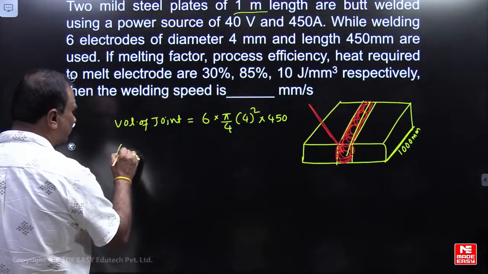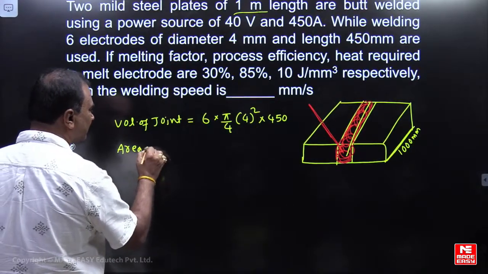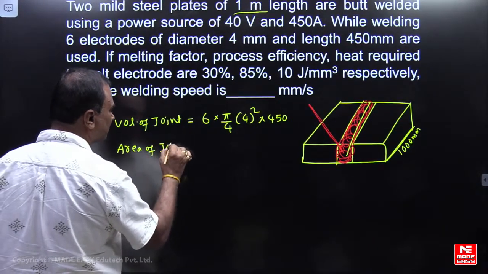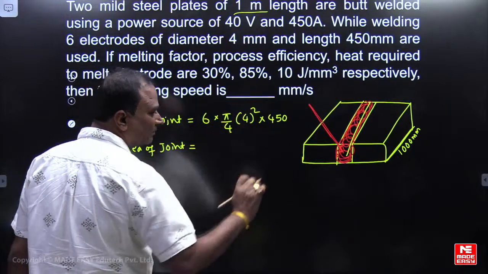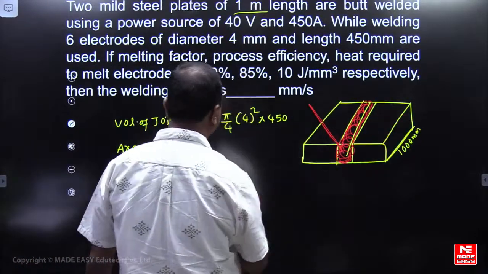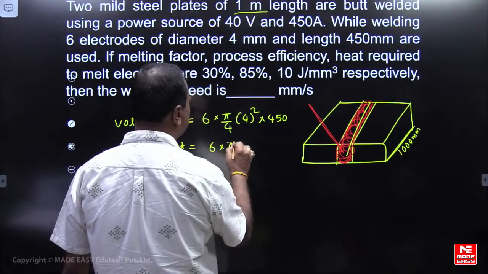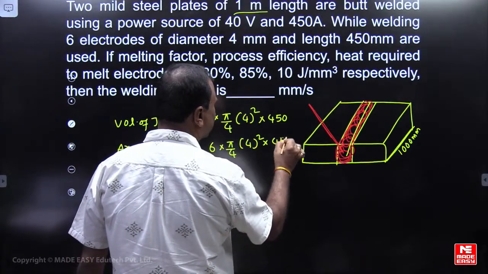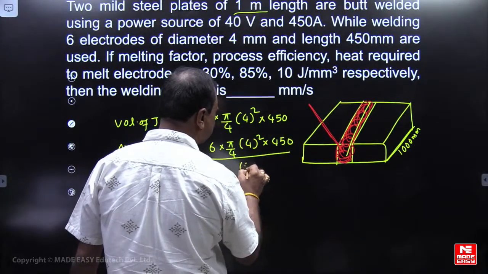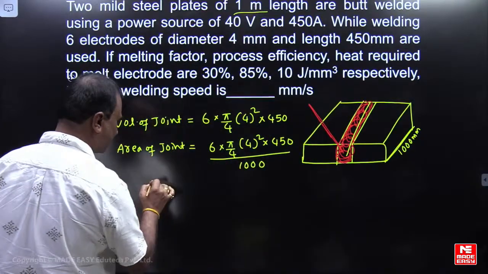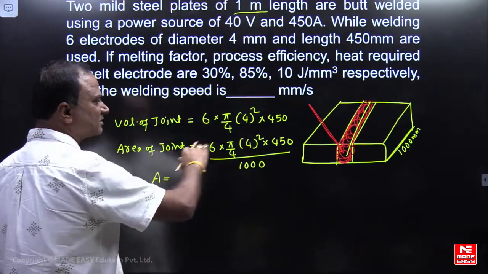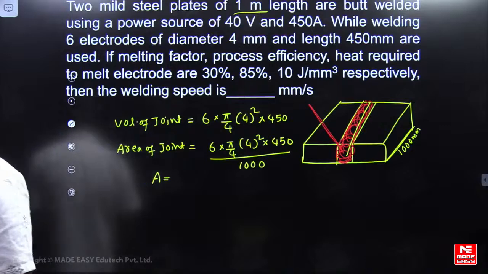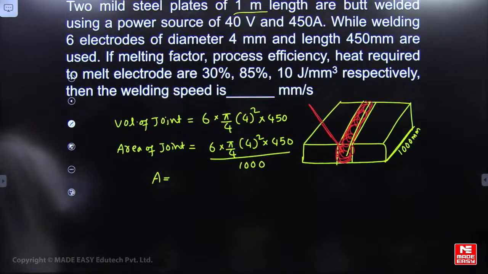So I want to find out the area of the joint. Area of the joint is volume by length. So 6 into pi by 4 d square into 450, divided by length 1000. So then you are getting the area of the joint in mm square.